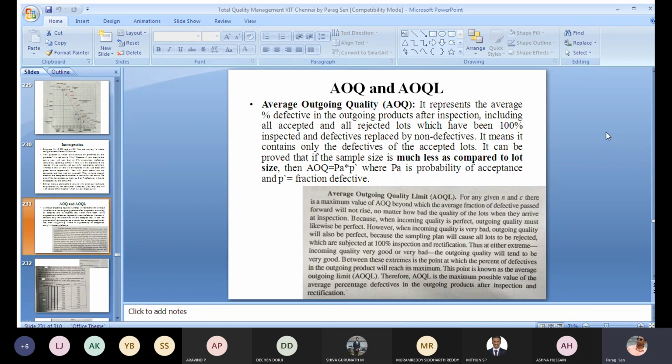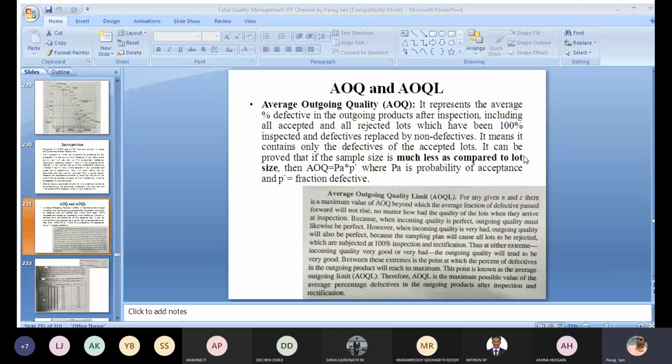It can be proved that if the sample size is much less as compared to lot size, then AOQ is given by PA into P dash, where PA is the probability of acceptance and P dash is equal to fraction defective or proportion defective in the lot. So this is the average outgoing quality.